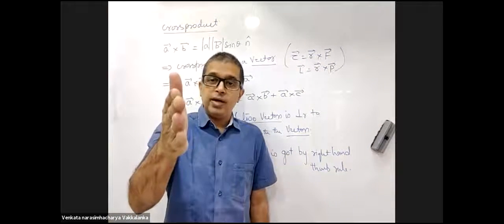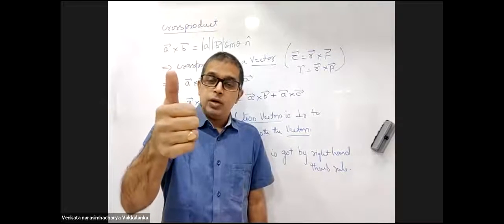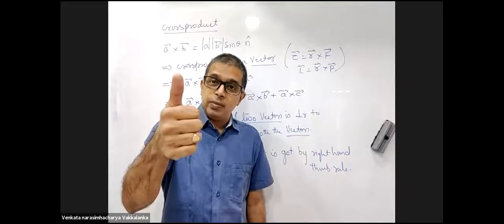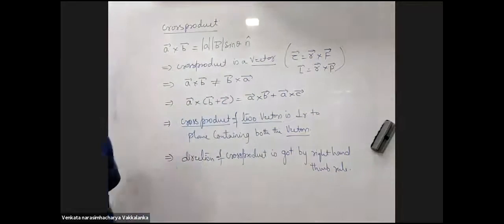Place your 4 fingers along the direction of the first vector. Rotate them towards the second vector. Direction of your thumb will be the direction of the cross product.